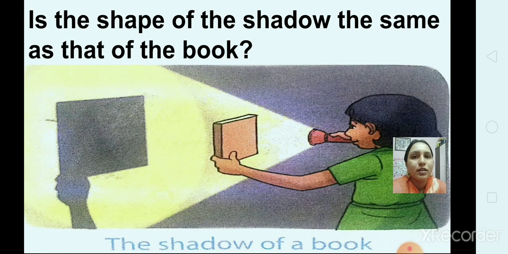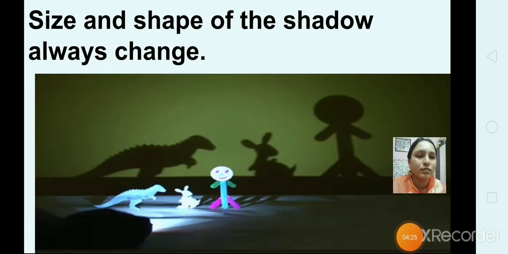Now tell me, is the shape of the shadow the same as that of the book? Yes? No. No. The shape of the shadow is a little bigger, or big in size. Now let's do another activity. Now hold a toy between the torch and the wall.